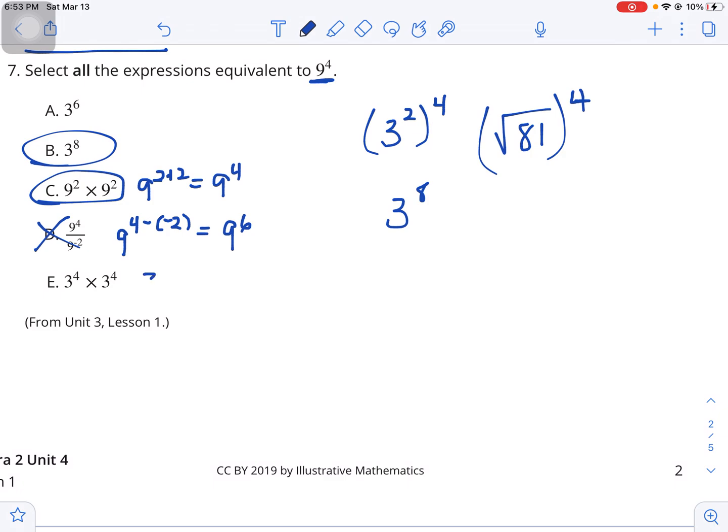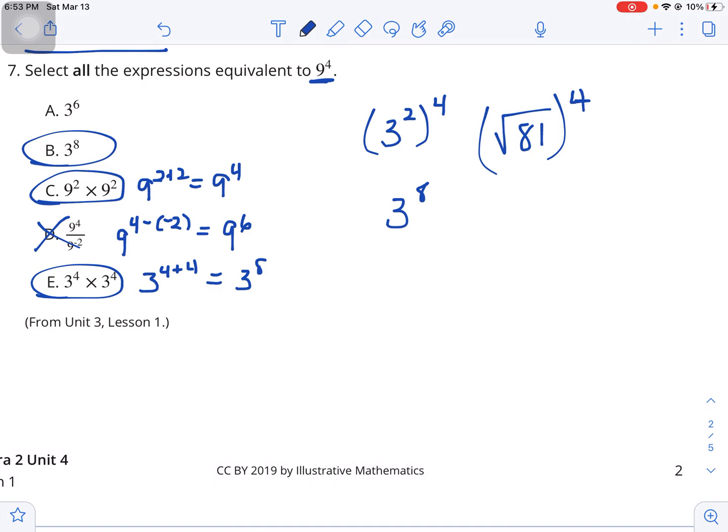And then 3 to the 4th times 3 to the 4th would be 3 to the 4 plus 4, or 3 to the 8th, which is the same thing as B. So B, C, and E are all expressions equivalent to 9 to the 4th.